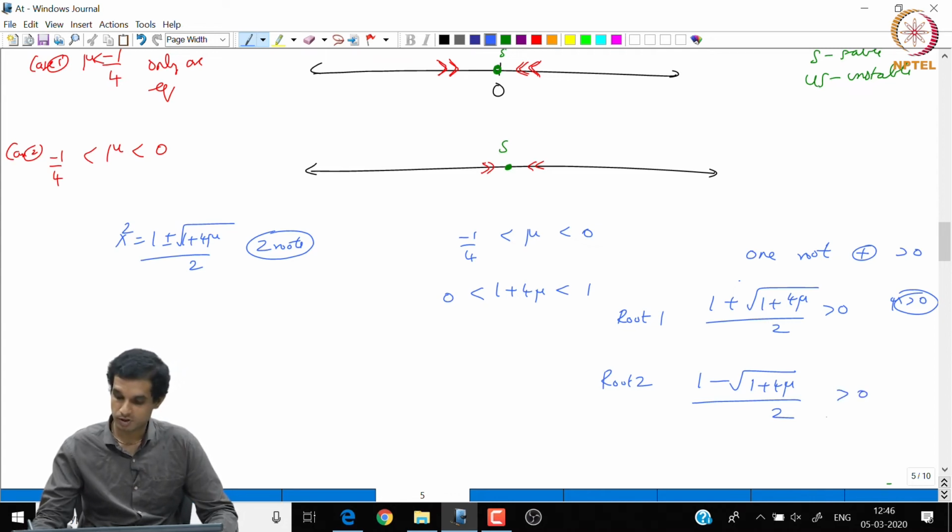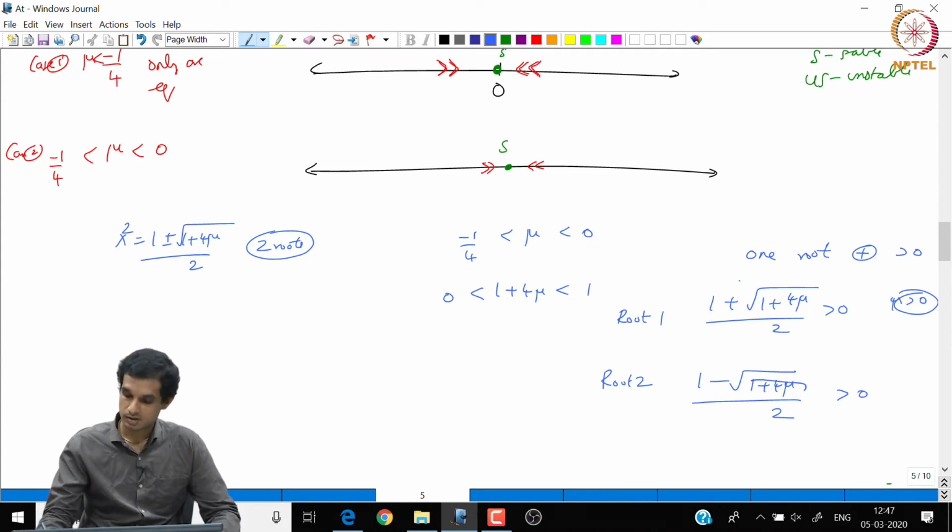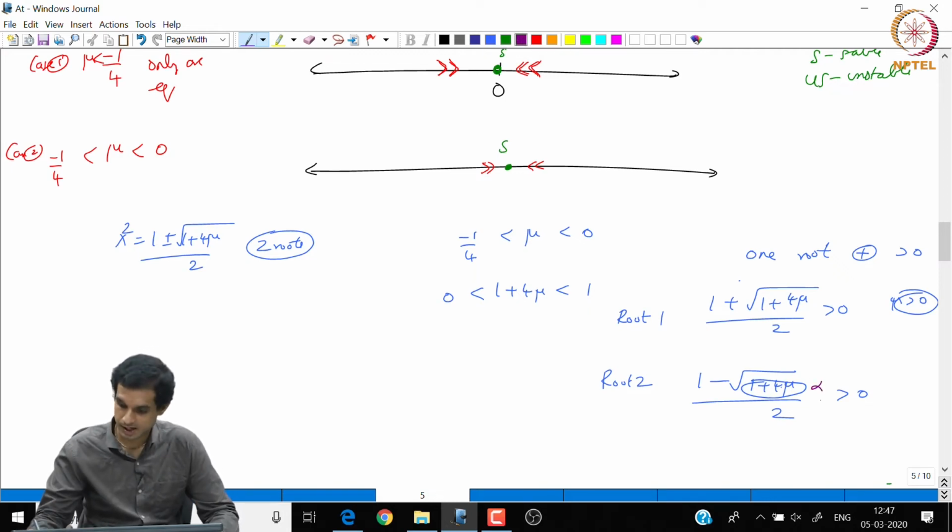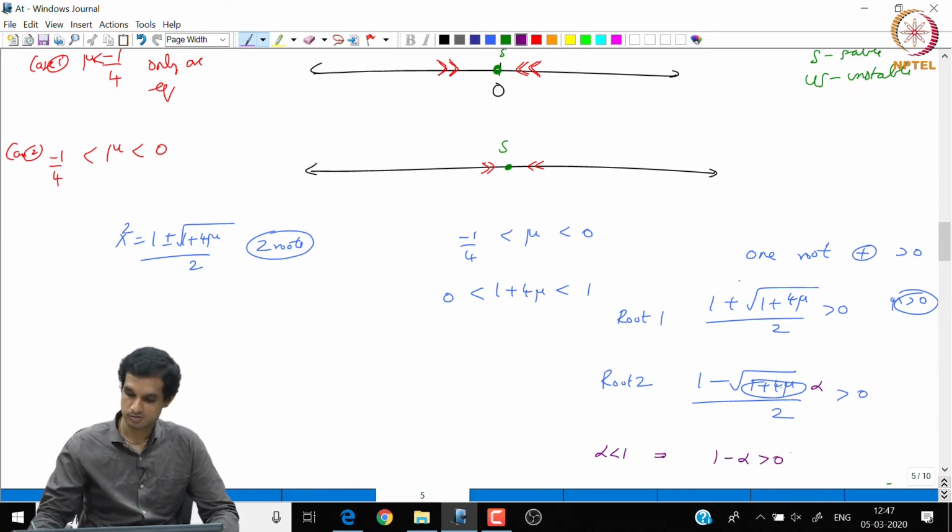This root is also positive, right, because the square root is less than 1. So, let us call this quantity alpha. If alpha is less than 1, we will have 1 − alpha positive. So, this (1 − alpha)/2 will also be positive.